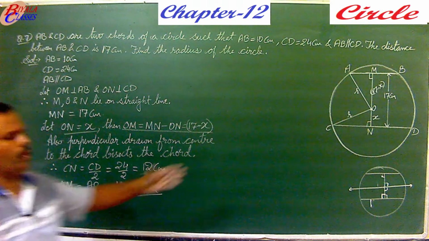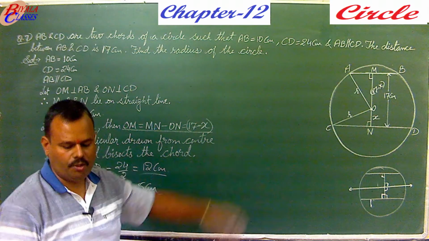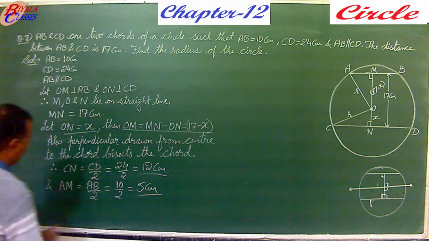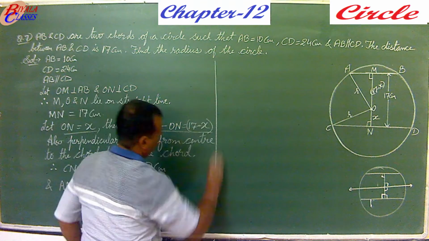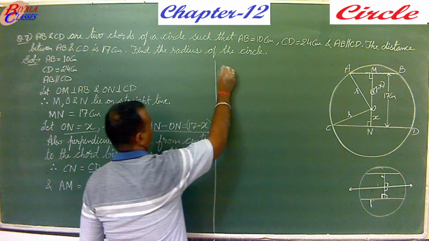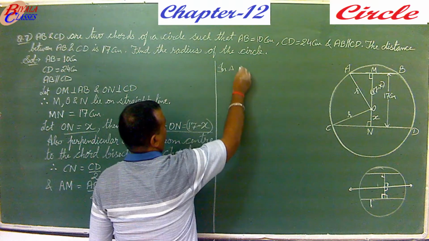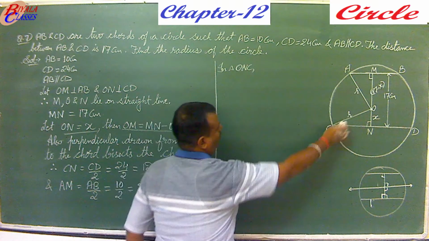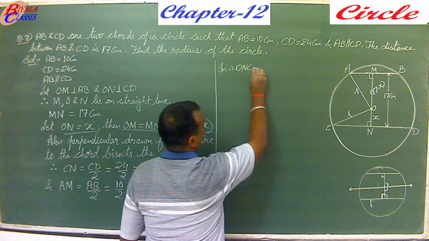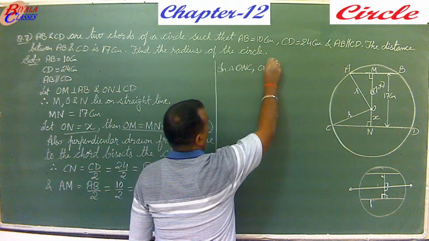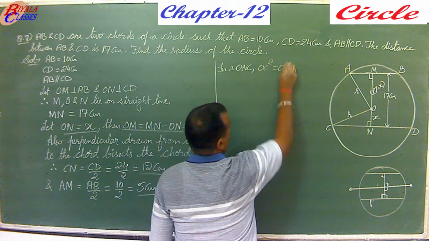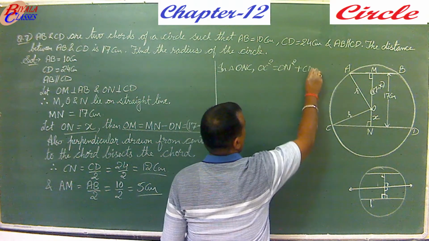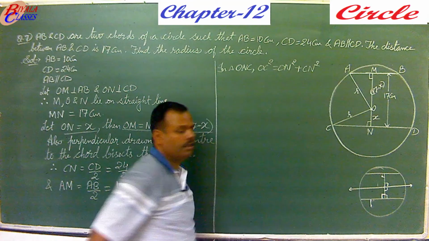Now we have two right triangles, and using those two right triangles we can calculate the required radius. So first let's take the triangle ONC. In this triangle ONC, OC squared is equal to ON squared plus CN squared.